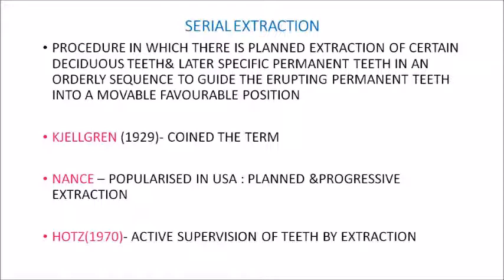Now this term was coined by Kjellgren in 1929, and was popularized in the USA by Nance, who termed this procedure planned and progressive extraction. And Hodge, when he was active during the 1970s, used the terminology active supervision of teeth by extraction. So the term serial extraction was coined by Kjellgren in 1929, popularized in the USA by Nance, who called it planned and progressive extraction, and Hodge named it active supervision of teeth by extraction.